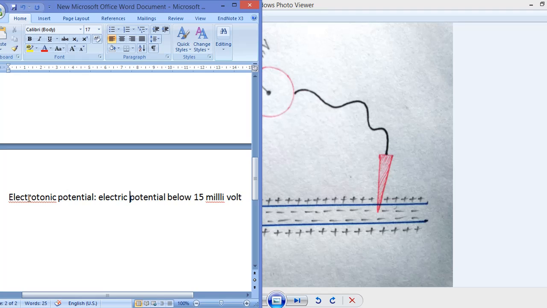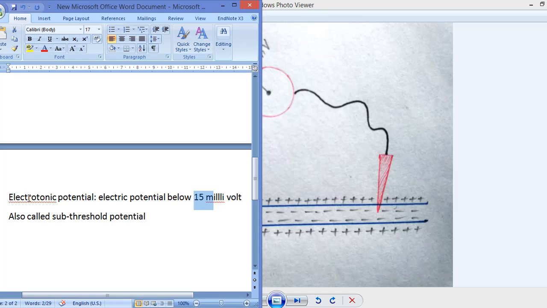Electrotonic potential is also called subthreshold potential. If the intensity of the electric potential is greater than 15 millivolt, or above 15 millivolt, then that can evoke an action potential. Then that is the threshold electric potential or threshold action potential.